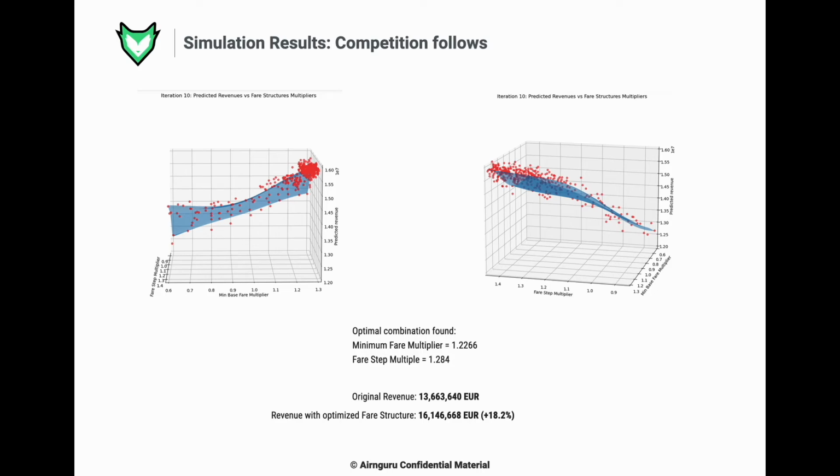It's very encouraging that the solution this method gives makes so much sense depending on the competitive scenarios that we have provided. And even though these two scenarios do not give us a clear answer on what to do with the minimum fare, and to understand that we will need to improve the competitor's behavior model in our simulator, we can see that the first step multiplier has always given the same answer, thus suggesting it would be a good idea to increase it regardless of the competitor's behavior.